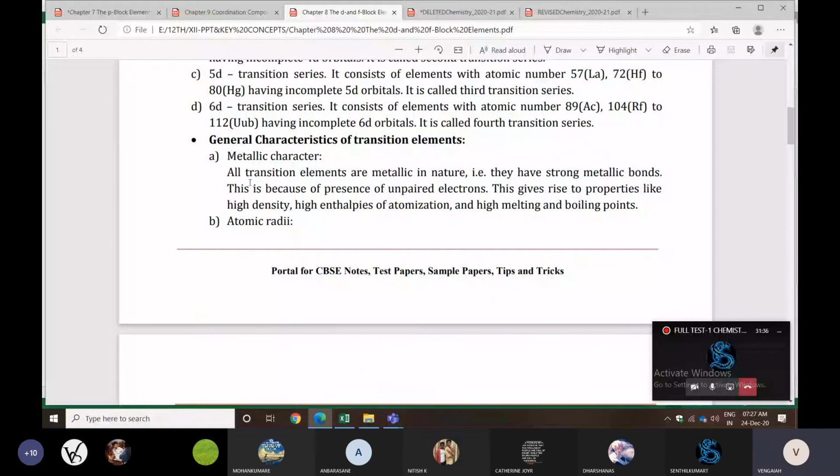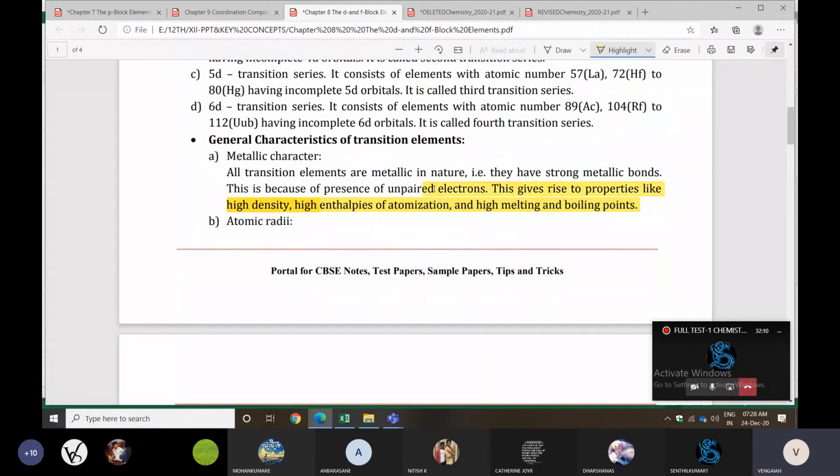First, metallic character. All transition elements are metallic in nature, that is, they have strong metallic bonds because of the presence of unpaired electrons. This gives rise to properties like high density, high enthalpies of atomization, and high melting and boiling points. The reason is also given: the presence of unpaired electrons.